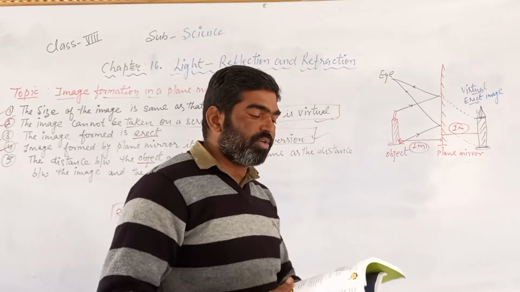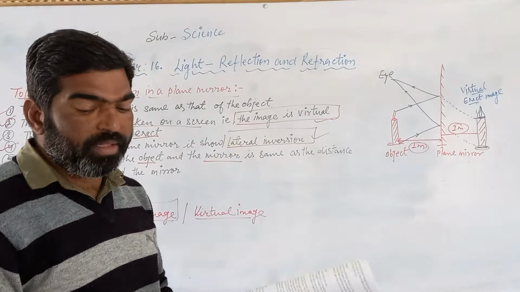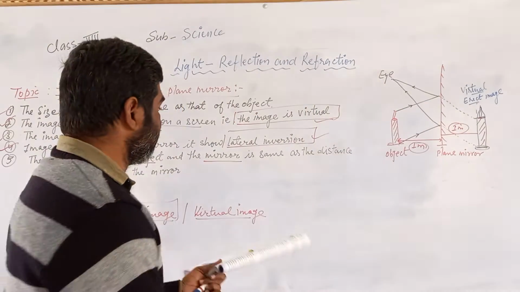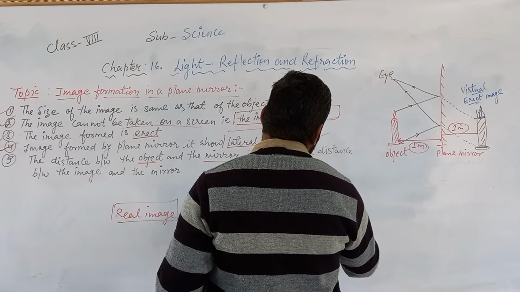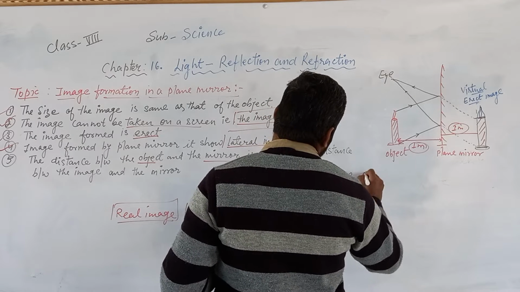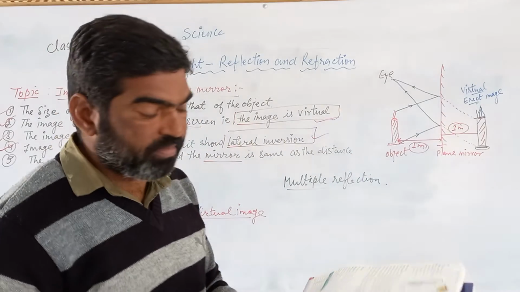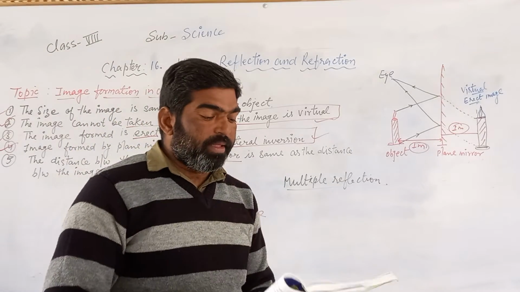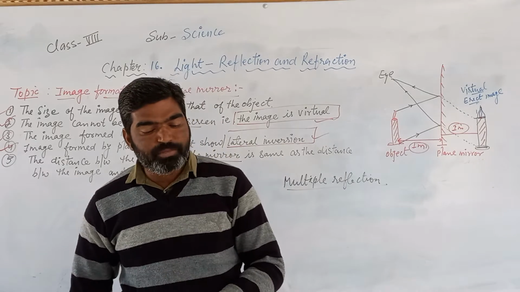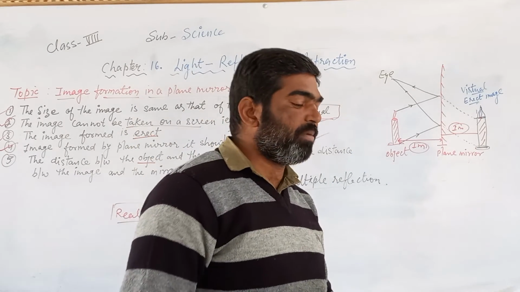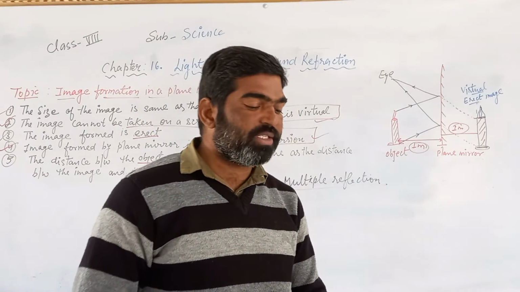Now next we are going to discuss the multiple reflection. Multiple reflection. So now you see in your textbook page 190, the multiple reflection. Sometimes you might have seen the barber holding another mirror behind you, to show the haircut in the areas not visible to you.